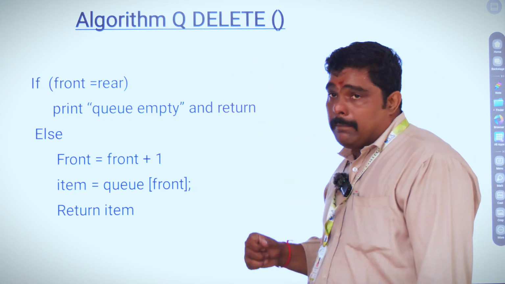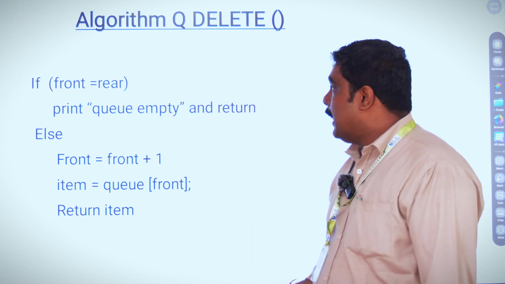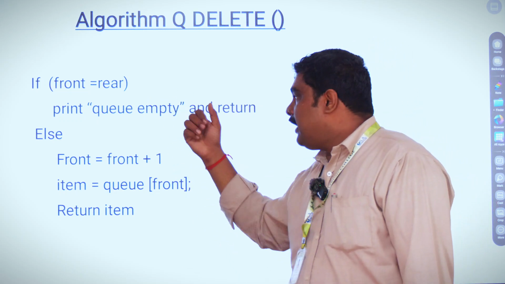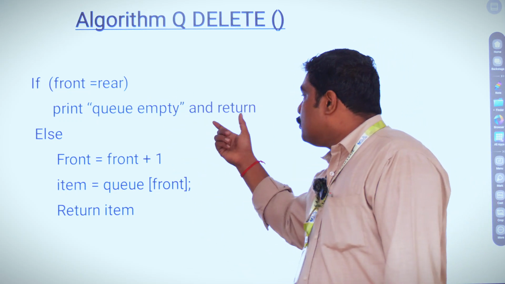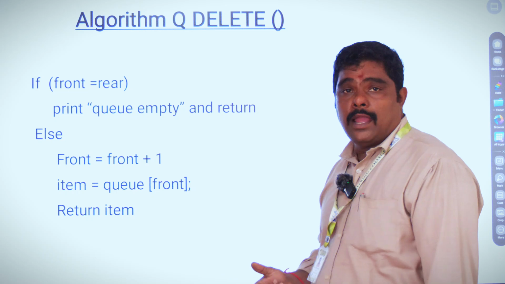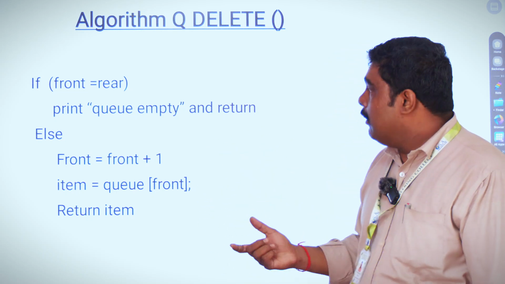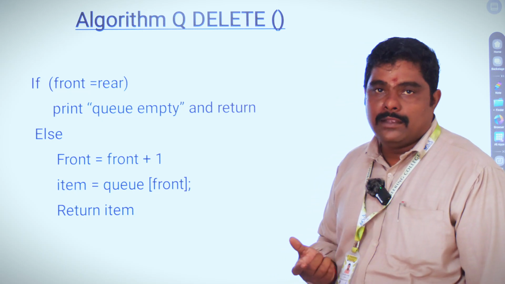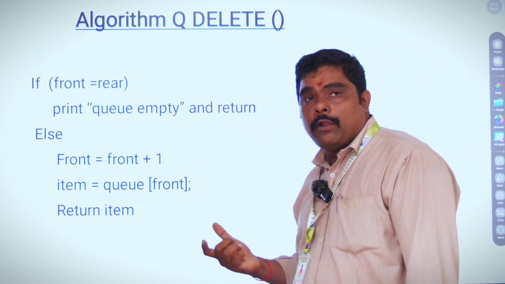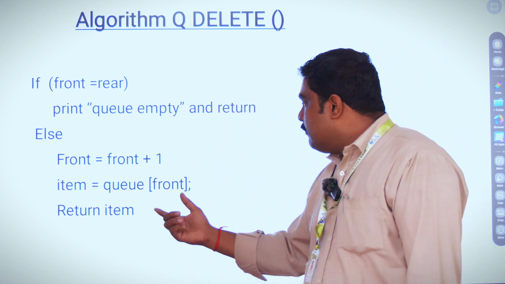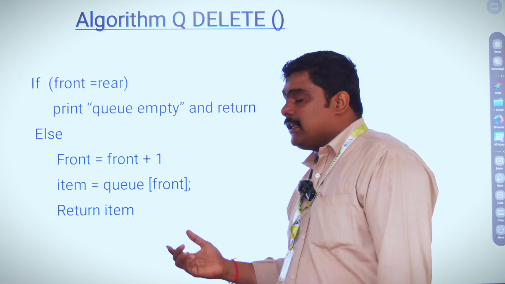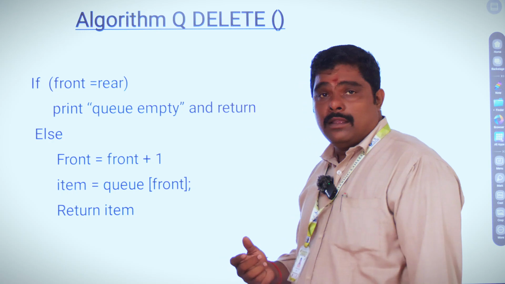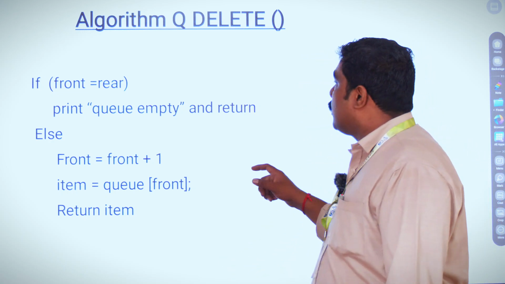Then dequeuing an element means deleting an element. Algorithm for deleting an element: if front equal to rear, print the queue is empty and move out of the loop. Front equal to rear is nothing but there is no element in the queue. The front and rear pointers are in the same place. Otherwise front equals front plus 1, which means you are removing an item from the queue,